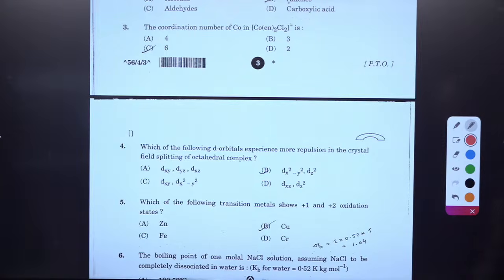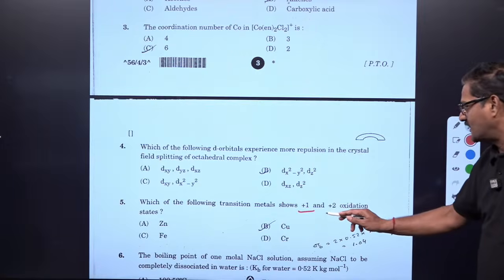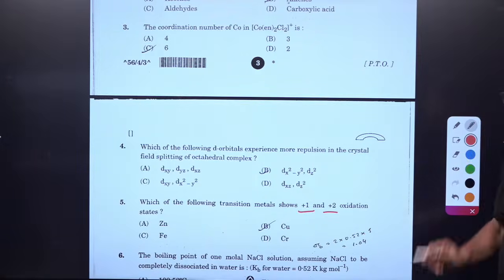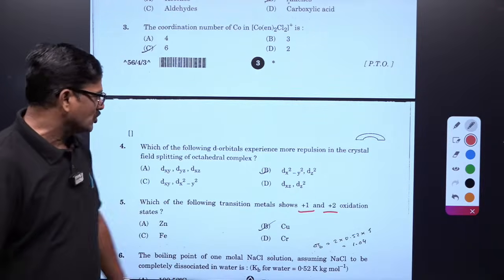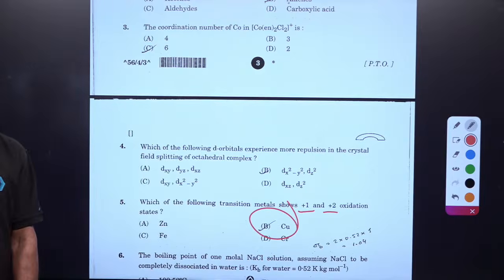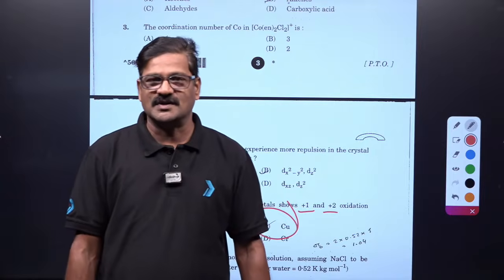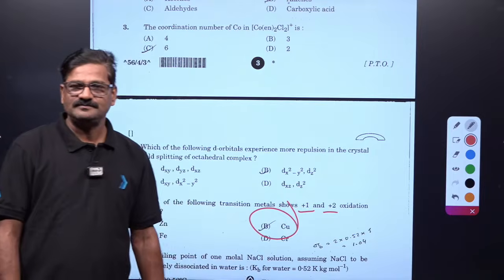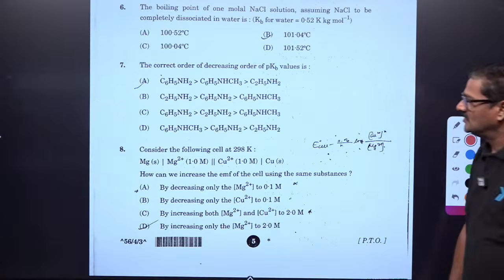Now moving ahead, which of the following transition metals shows +1 as well as +2 oxidation state? Copper is the element that can show +1 and +2 oxidation states. For example, copper sulfate, CuSO4, and copper iodide, Cu2I2.